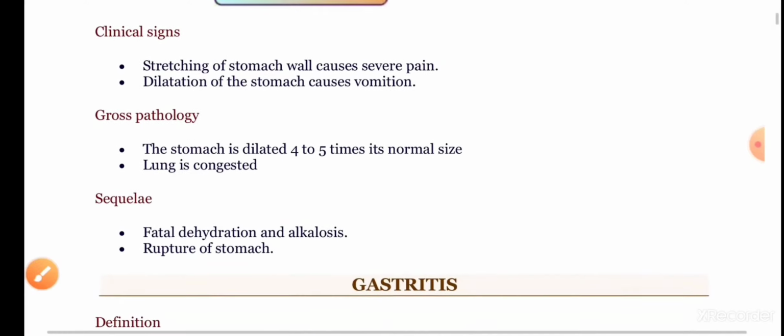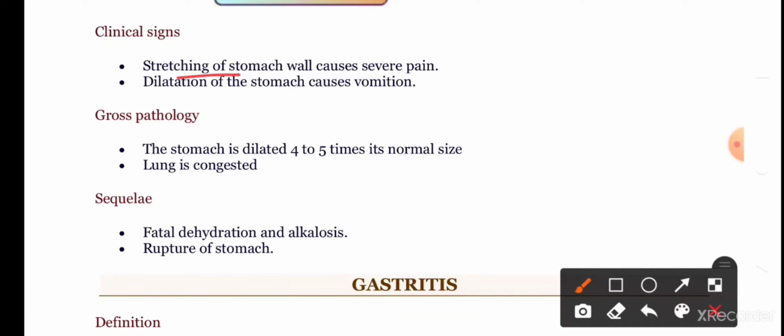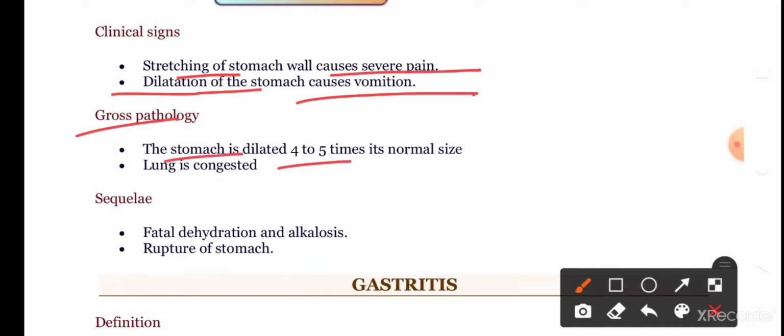The clinical signs: stretching of stomach walls causes severe pain. The dilation of the stomach causes vomition. Grossly, the stomach is dilated 4 to 5 times its normal size. The lung is congested.